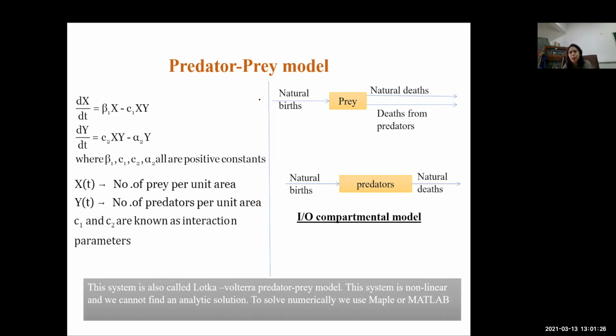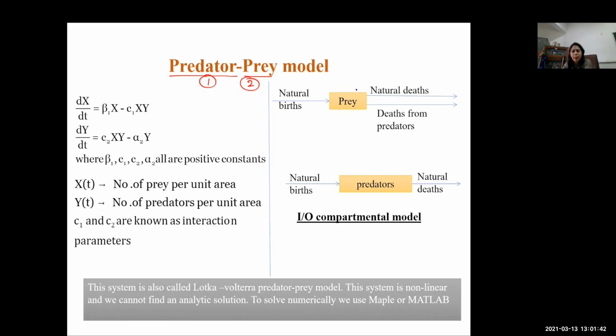First, let us try to understand the physiology of the model. As we say it is a prey-predator model, it is clearly understood that there should be two compartments, one for predator and another for prey.